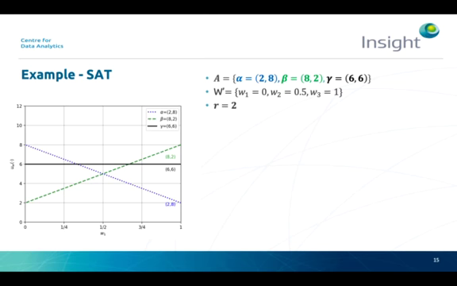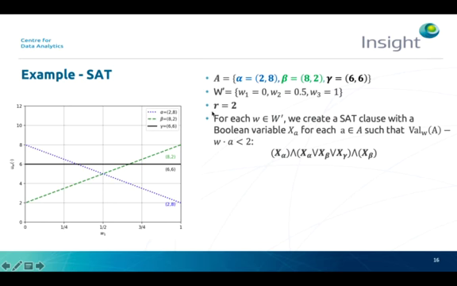Consider again the three alternatives alpha, beta and gamma with value functions shown in the figure. And suppose now a set of discrete user preferences W1 equals 0, W2 equals 0.5 and W3 equals 1, and an upper bound R equal to 2. The idea is to create a SAT clause for each user preference in W prime.